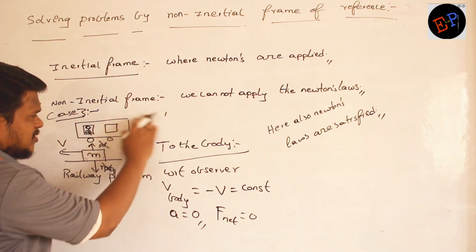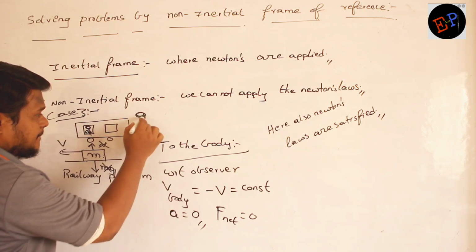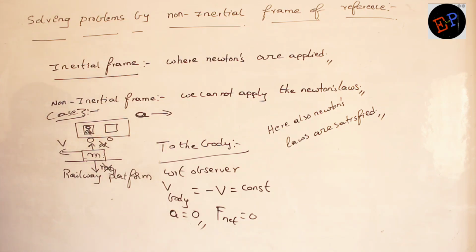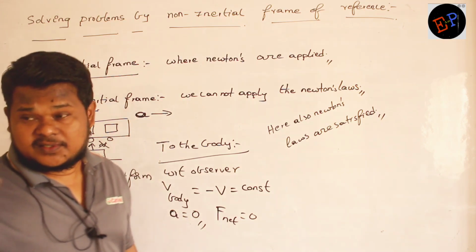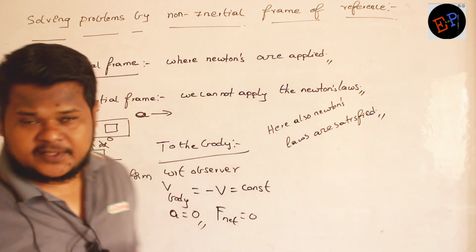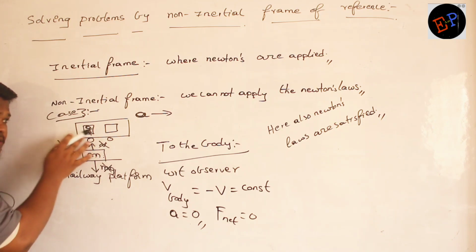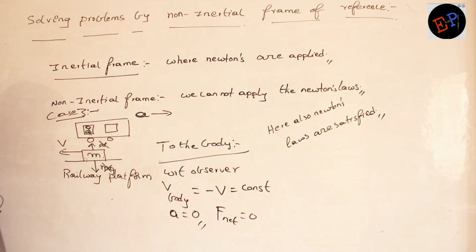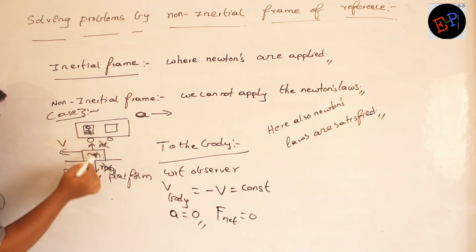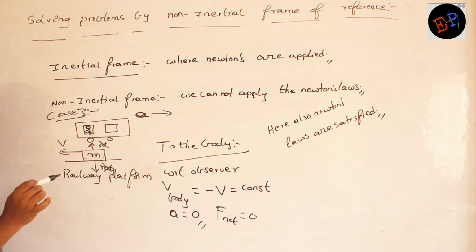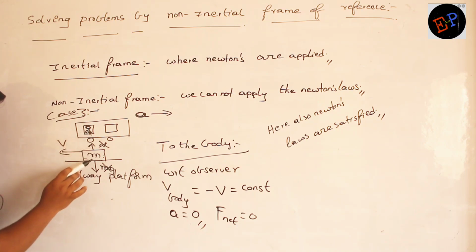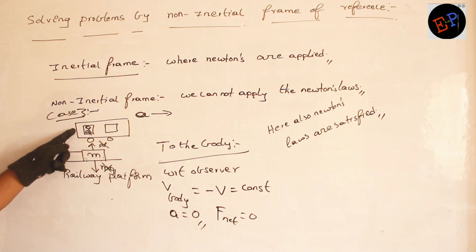What is case number 3? Let us assume the train is now accelerating. Train is accelerating. Velocity of the train is increasing continuously. Are you able to understand? Therefore, what happens to the acceleration of the observer? Acceleration of the observer will also be the acceleration of the train. Okay. Now this observer observes this mass on the platform. Now to this observer, how does this mass appear to be? How does this mass appear to this observer?